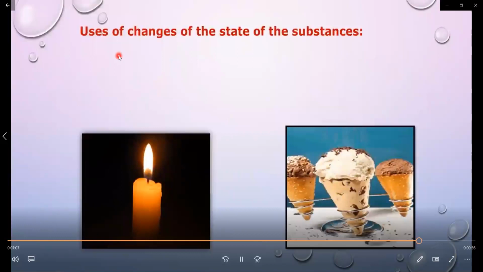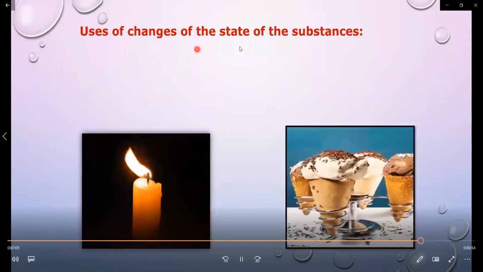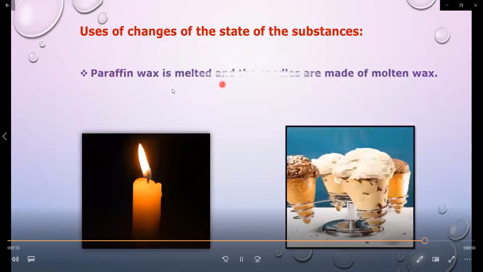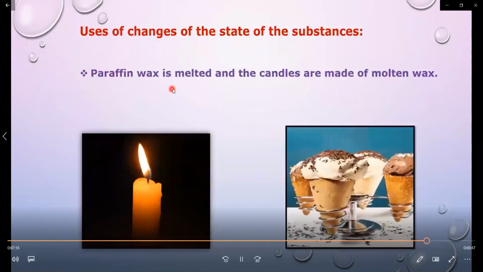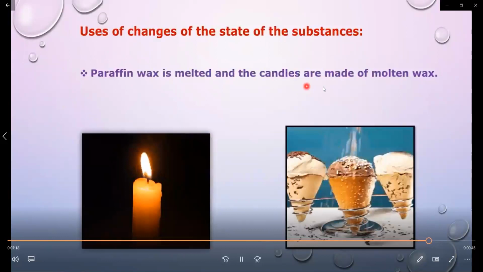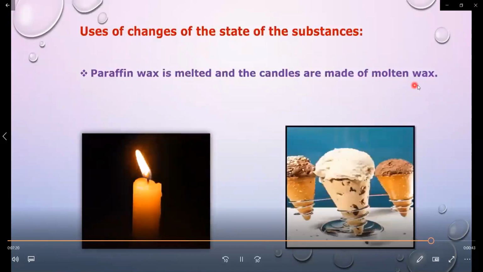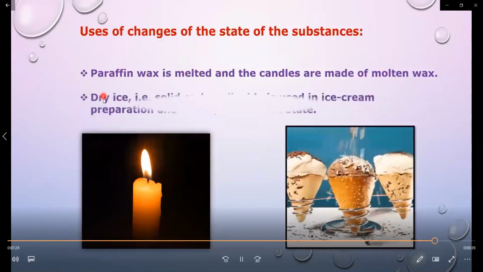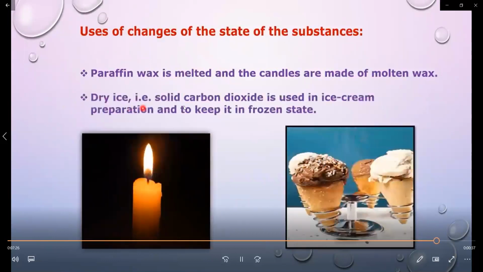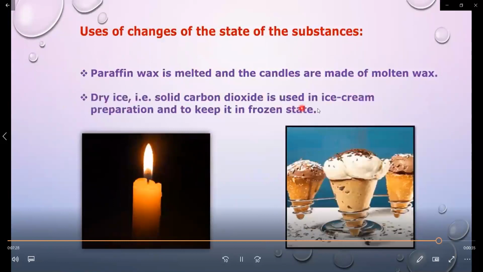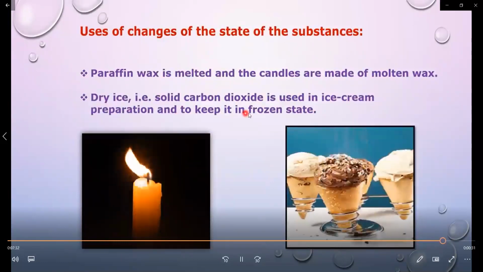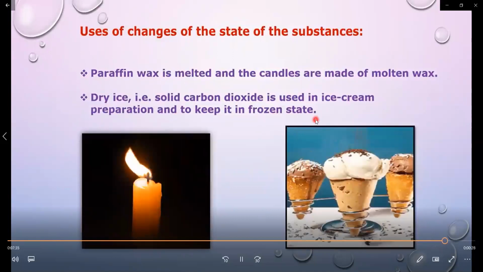Let us study some of the uses of changes of the state of substances. First, paraffin wax is melted and candles are made of molten wax. Second, dry ice, that is solid carbon dioxide, is used in ice cream preparation and to keep it in frozen state.